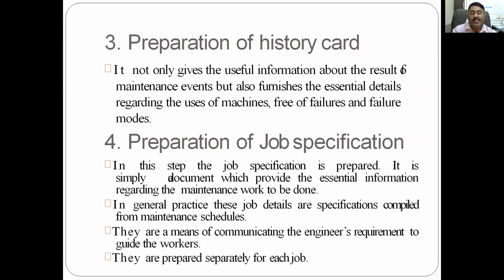Prepare the history card for the same, and the history card will give all the required information. And further, preparation of job specification. In this step, the job specification is prepared. It is simply a document which provides the essential information regarding the maintenance work to be done.